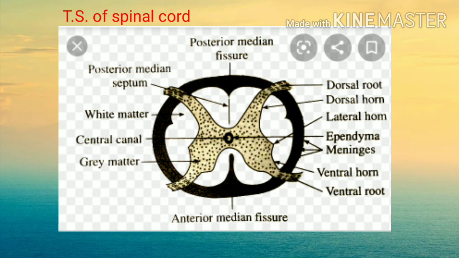The lateral horns of the gray matter are responsible for neurons of the autonomic nervous system, which emerge out from the ventral root of the spinal nerves. White matter contains bundles of myelinated nerve fibers, which are called the ascending or sensory and descending or motor tracts. The role of the ascending tract is to carry sensory impulses from the spinal cord to the brain.